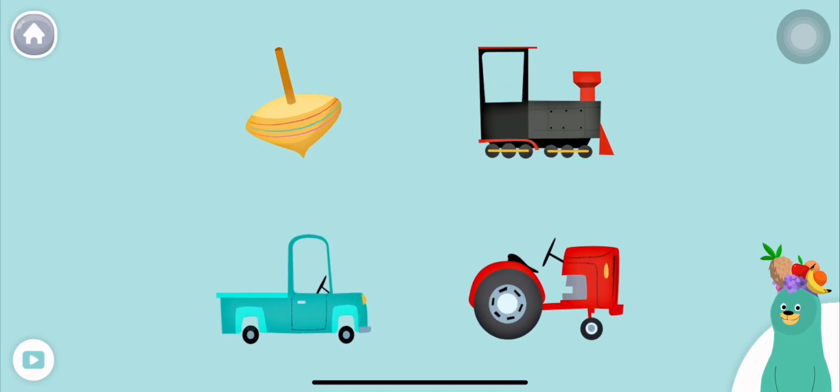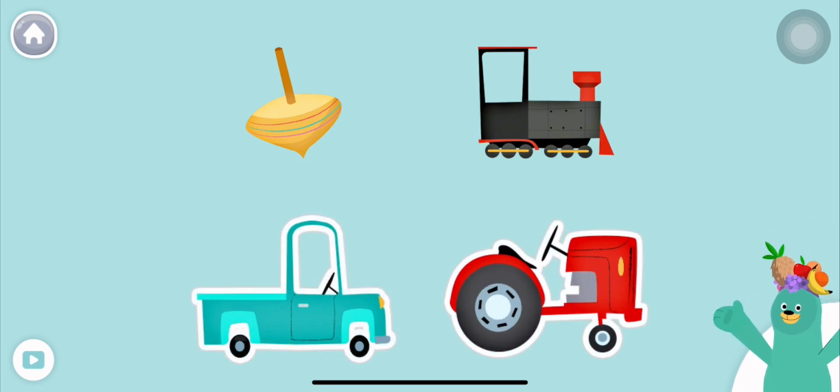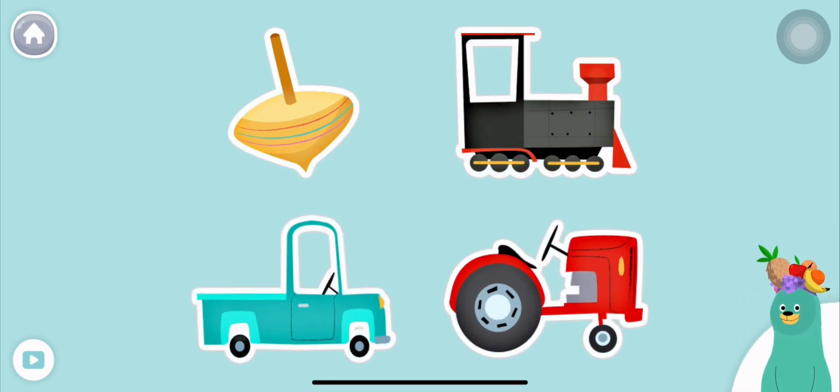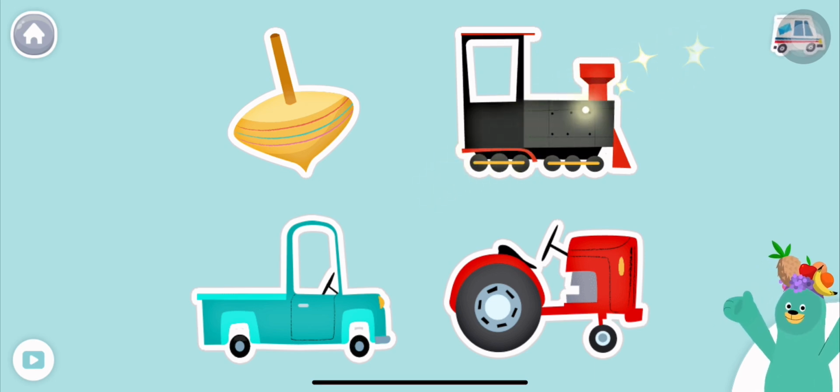All of these things start with the t sound. Tap them all and listen to the t sound at the beginning. Truck, tractor, top, train. Great!